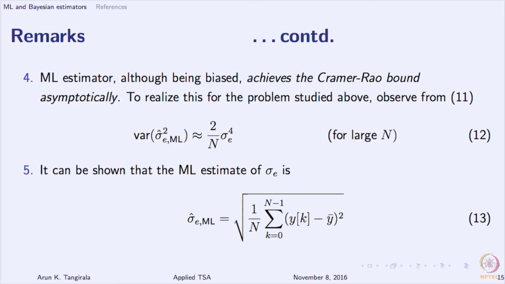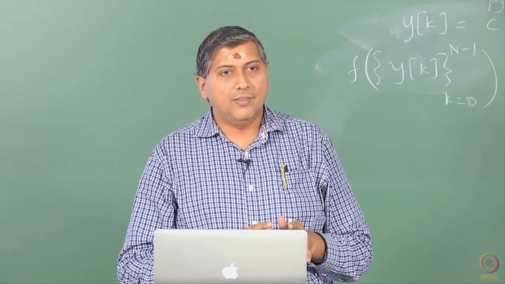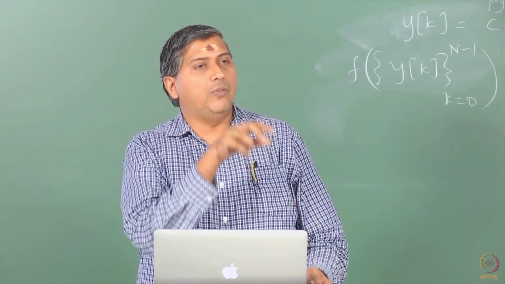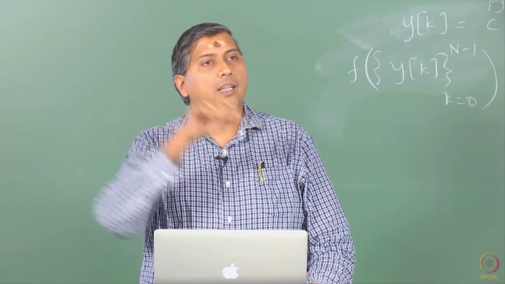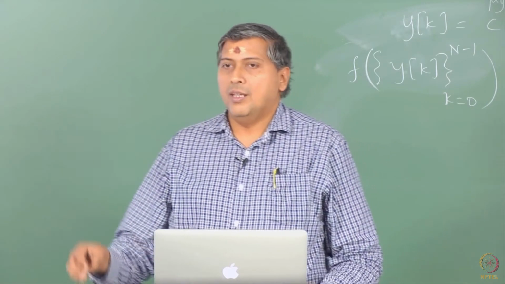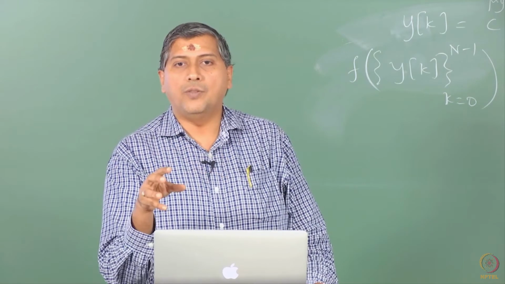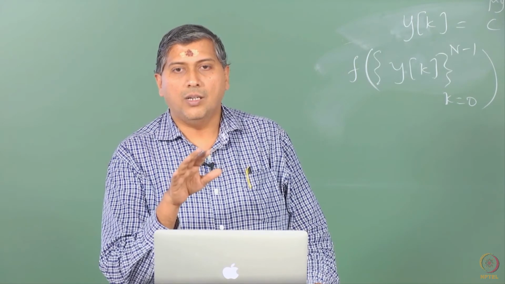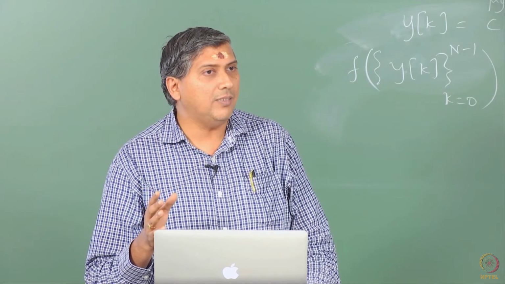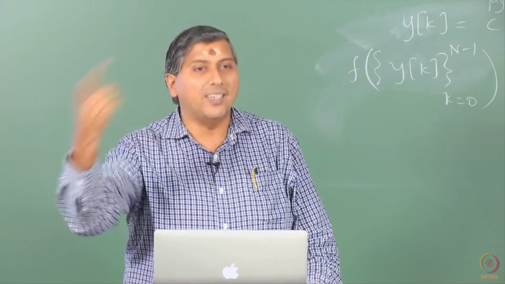Remember, when we talked of Fisher's information, we said the Fisher's information of theta is different from Fisher's information of g of theta. If there is a parameter theta and you are looking at estimating g of theta, then in general the optimal estimate of g of theta is not necessarily the same as first optimally estimating theta and then taking g,